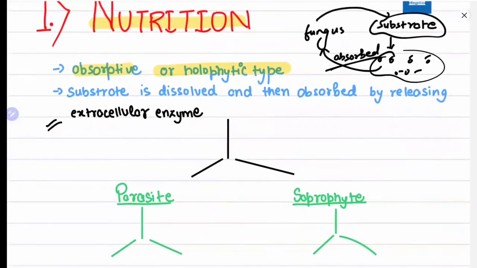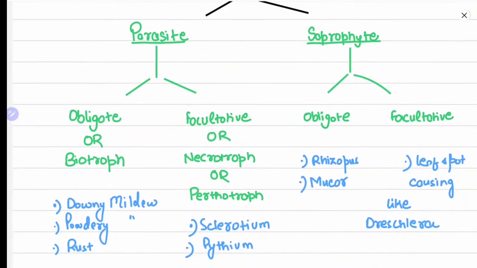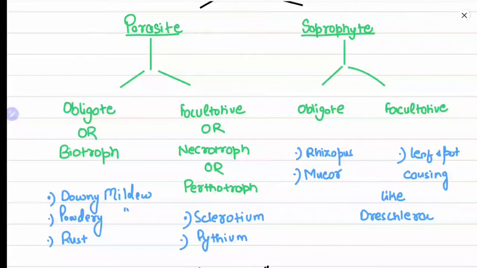Now when we talk about nutrition, it is basically of two types, parasitic and saprophytic, on the basis of which we say that the organism is a parasite or a saprophyte. Now parasites are of two types: obligate or biotroph. Nowadays in the examination they don't ask you to name the obligate parasite, they'll ask biotroph. Similarly, for those parasites that are facultative, we say they are necrotroph or hemibiotroph.